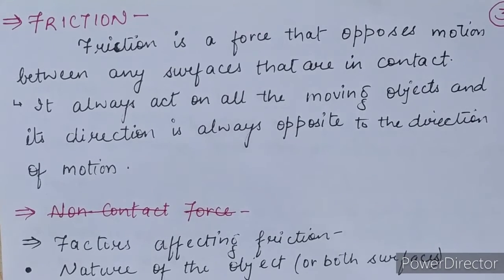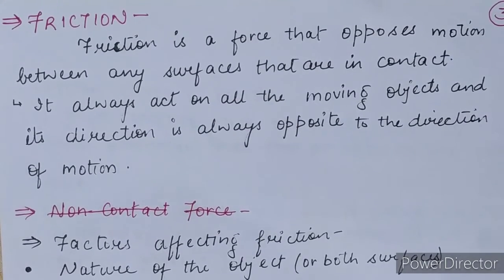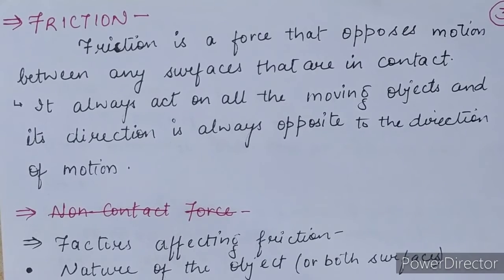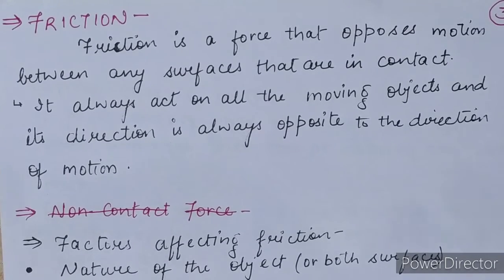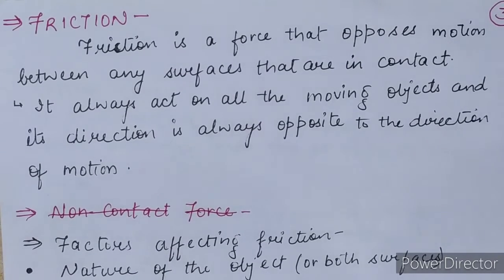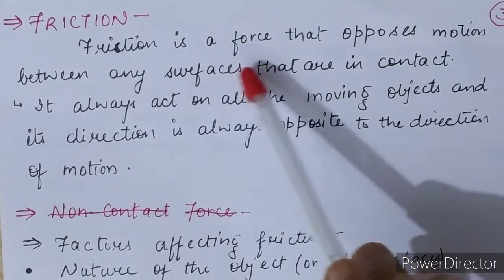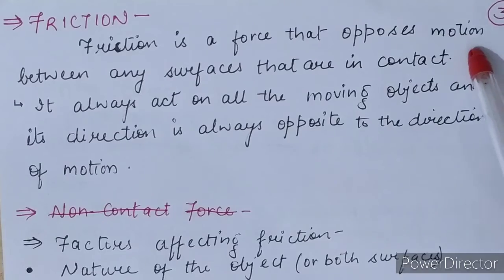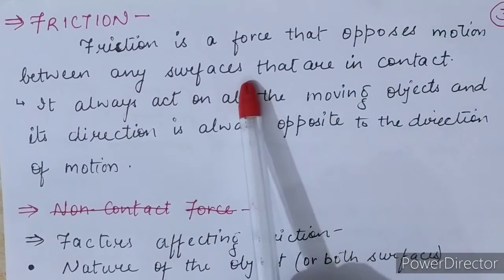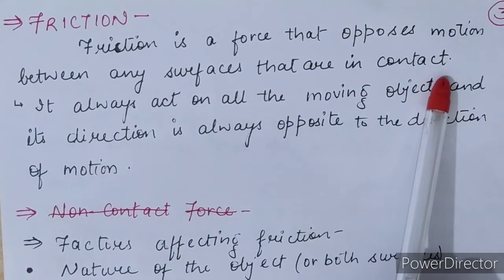Always remember, friction is developed between two objects or two surfaces, and the direction of the friction force is always opposite to the motion. So here's the definition: friction is a force that opposes motion between any surfaces that are in contact.